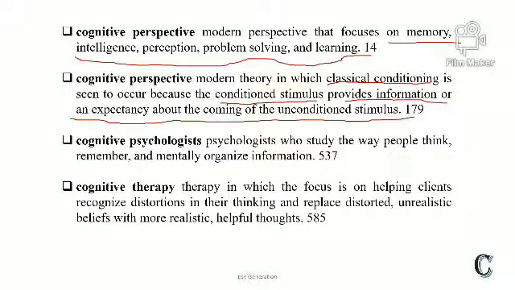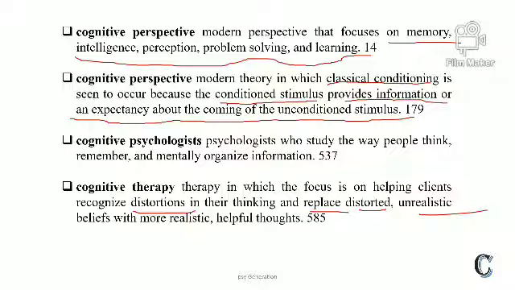Fourth is cognitive therapy. Therapy in which the focus is on helping clients to recognize distortion in their thinking and replace distorted, unrealistic beliefs with more realistic, helpful thoughts.